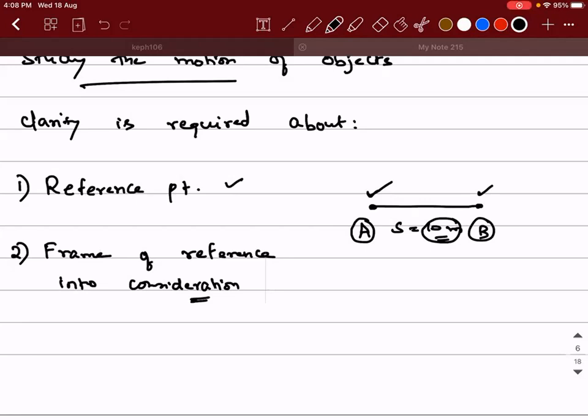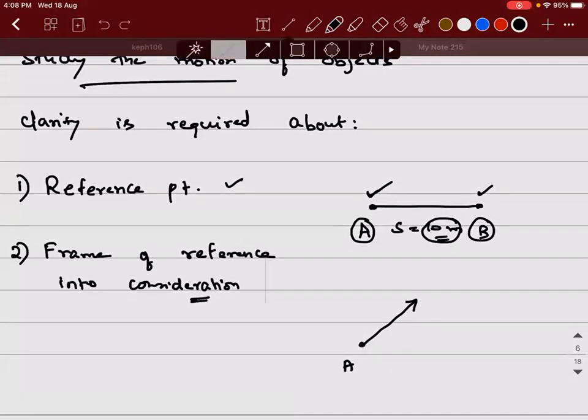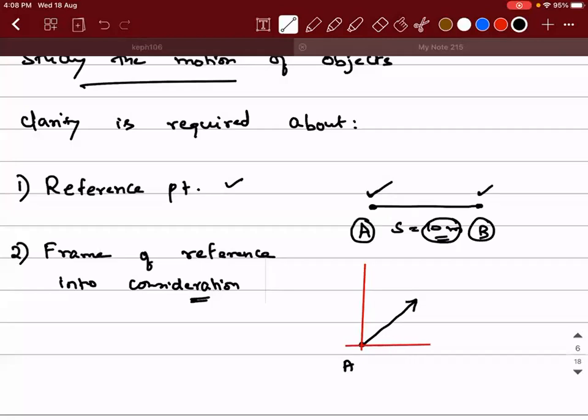Means, let's say the object has started at point A and it has started moving in this direction, right? So I can define different frames of references here. Like, I can take one to be in this way, right? If I take this as the frame of reference, then what I'm able to understand means I'm standing here. I have already predefined that any object moving in this direction, I'll call it as moving in positive x direction.